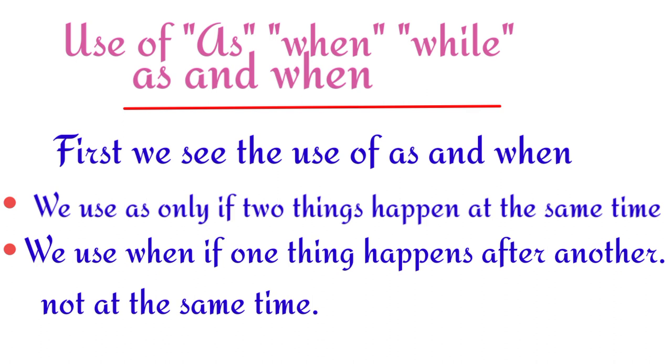Use of as, when, while. First we see as and when. We use as only if two things happen at the same time. We use when if one thing happens after another, not at the same time.